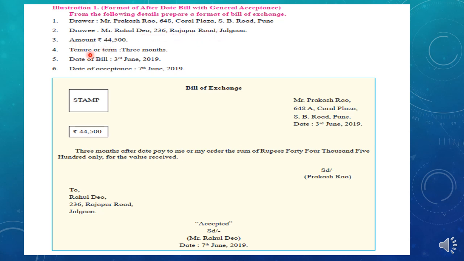Amount is this much. Tenure is 3 months. Date of the bill is 3rd June, and date of acceptance is 7 June. So students, it is clearly mentioned.